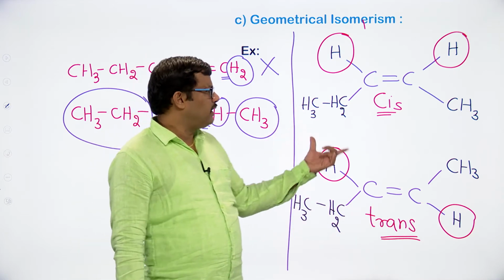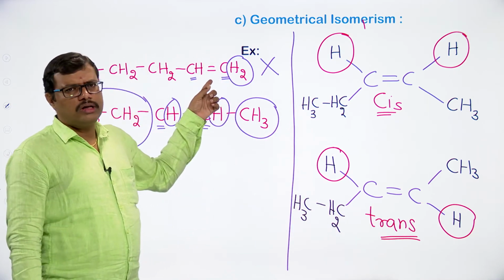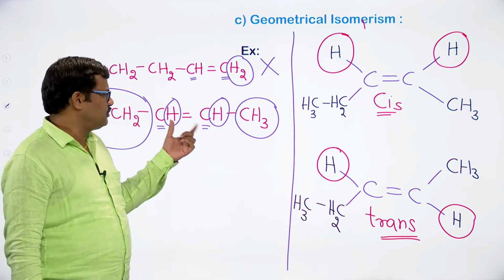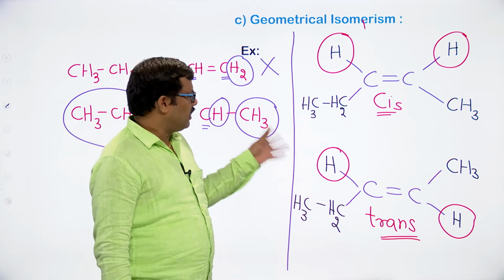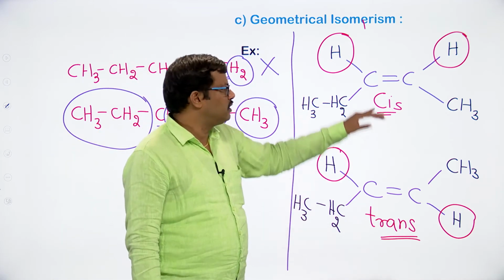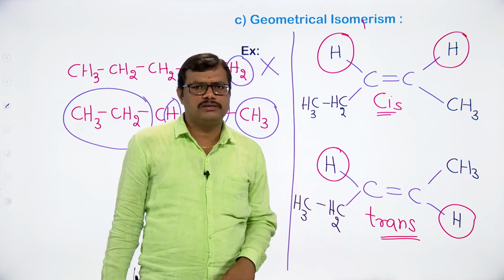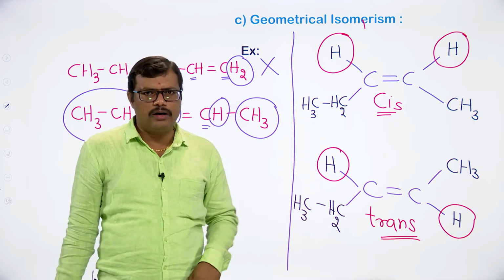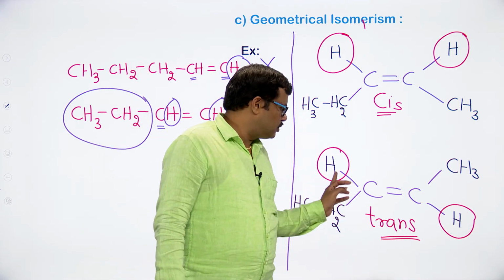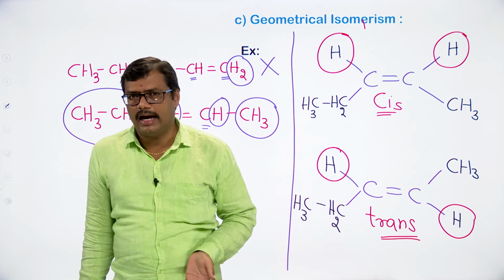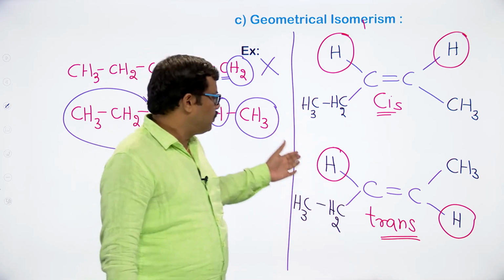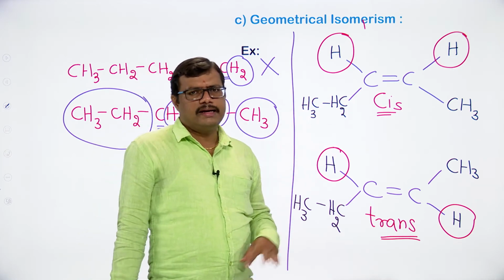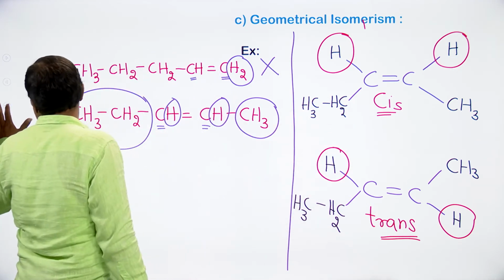So in the case of pentene, 1-pentene won't give us any geometrical isomer, but 2-pentene will give us geometrical isomers, one cis and the other trans. In the case of cis, the two hydrogen atoms are on the same side of the double bond, whereas in the case of trans, the two hydrogen atoms, the identical atoms, are on the opposite side of the double bond, okay. So this is how we can easily identify cis and trans isomerism.